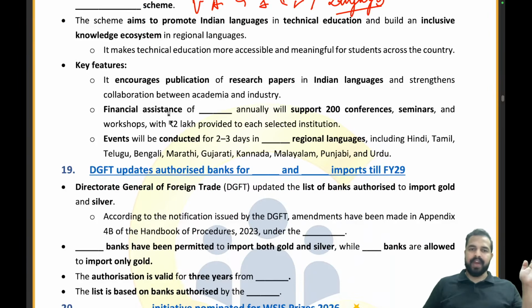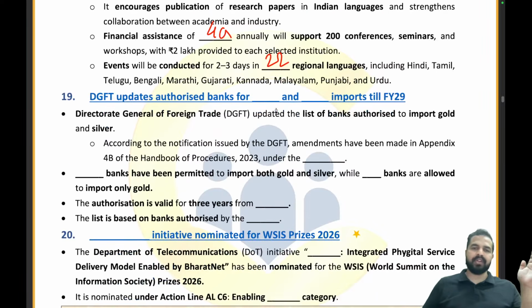Moving ahead, what is the financial assistance that will be provided? 4 crore rupees. Events will be conducted for 2 to 3 days in 22 regional languages. Absolutely right. DGFT has authorized banks for what imports till fiscal year 2029?